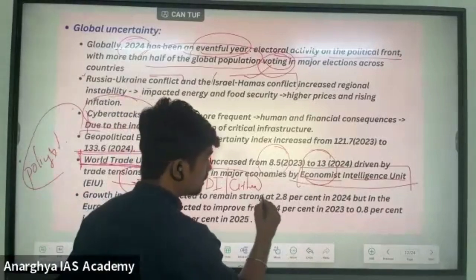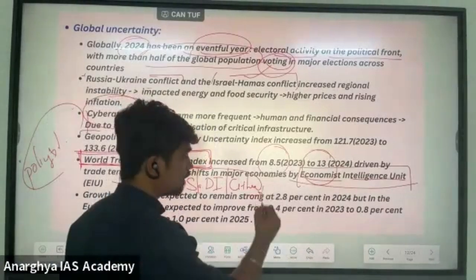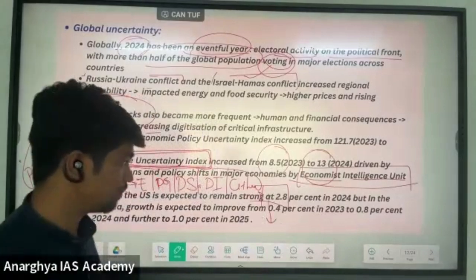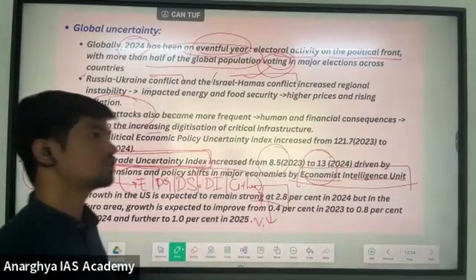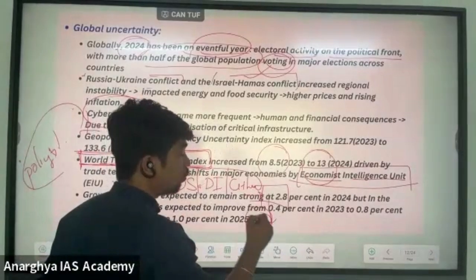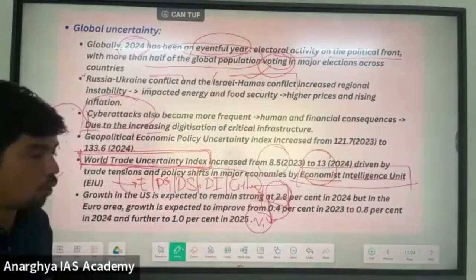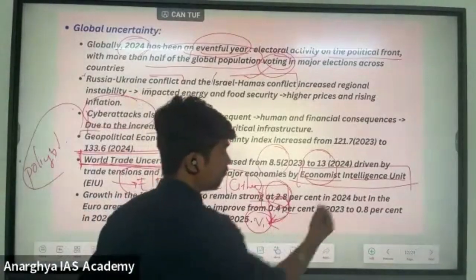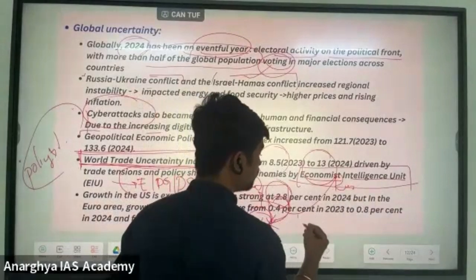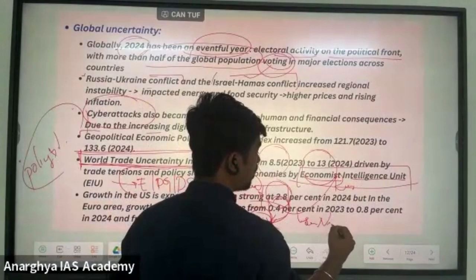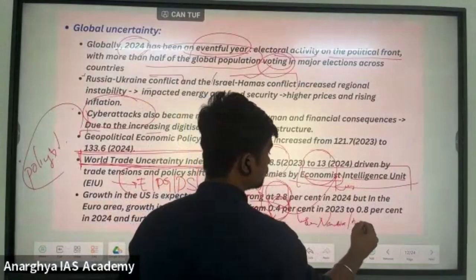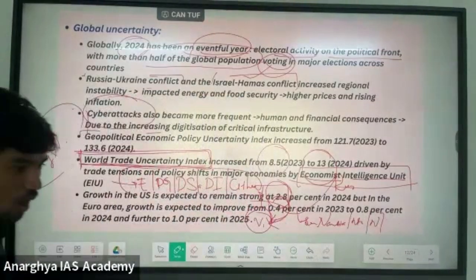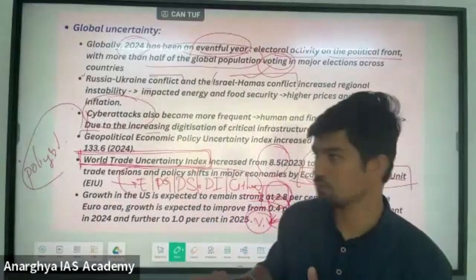Okay. Tomorrow, if there is tension in the Middle East and a blockage of the crude oil supply chain, then we should have multiple options. The world's highest petroleum reserves are in Venezuela. If there is any problem with the Middle East in the future, we should have multiple options to buy crude oil from Venezuela, from Russia, and from some African countries like Namibia and Nigeria. We should have multiple options in case of any supply chain disruptions in the future.